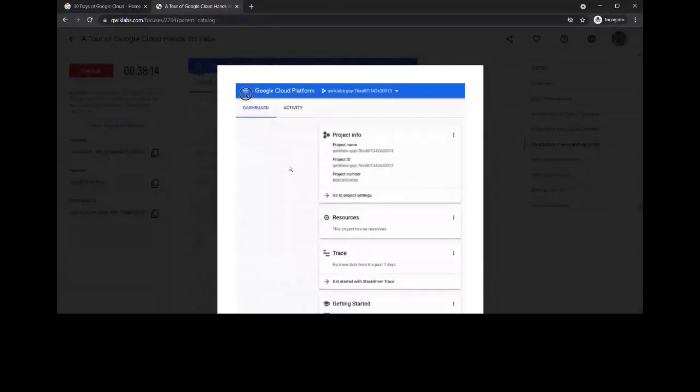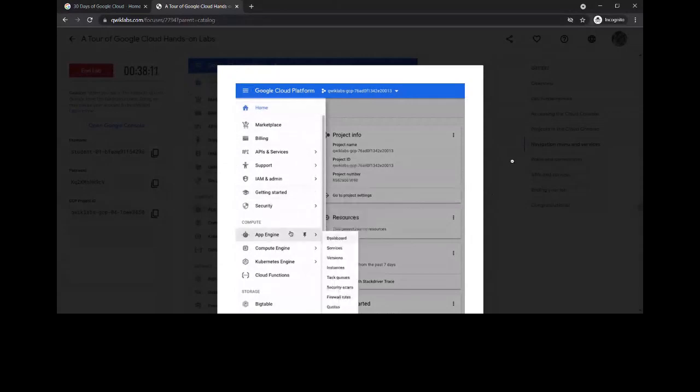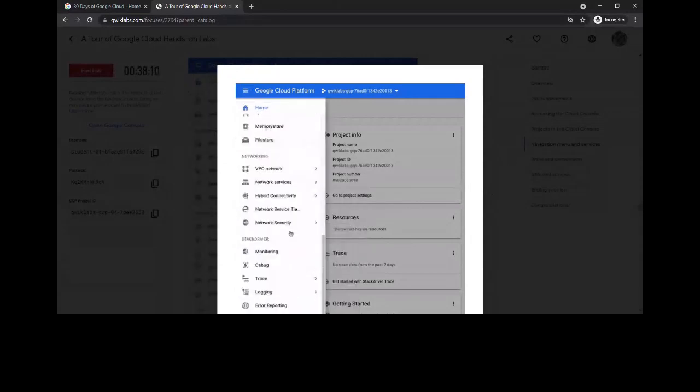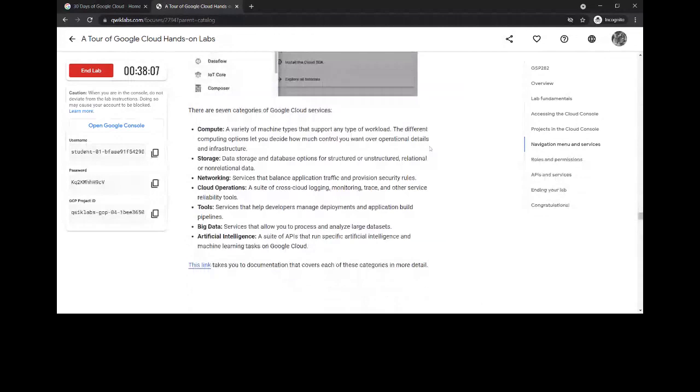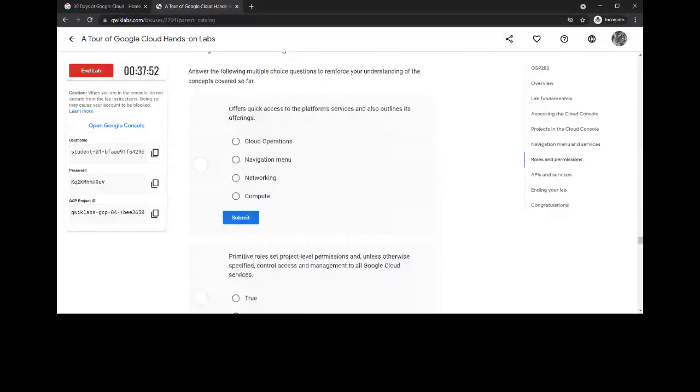It also has App Engine, and it has everything a cloud needs. Okay, let's answer these. Offers quick access to the platform service and also outlines its offerings. It is the navigation menu. As we have discussed before, the navigation menu gives you quick access to the platform service.